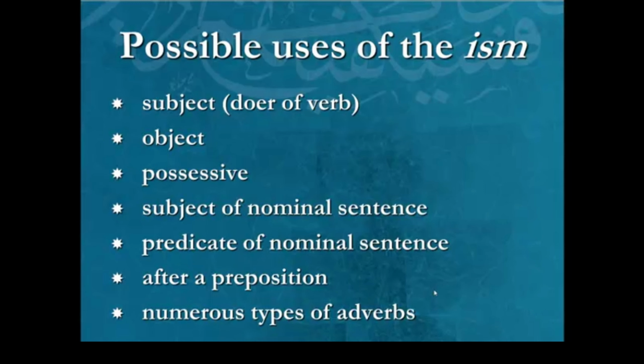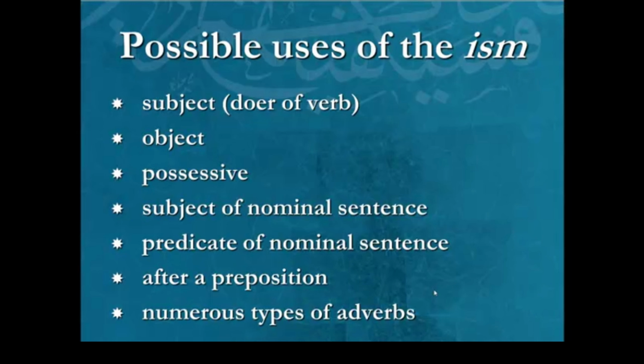So the question is, how would the speaker do that? The speaker would do that by bringing isms, because an ism not only includes noun and pronoun, but it also includes adverb. Remember that? And this entire presentation is about the possible uses of the ism. So add that on, and our number becomes even larger. It's now closer to 10, because there's already like 6 on the board, after a preposition is the sixth one, and then we have these numerous types of adverbs that will cause our number to reach 10.